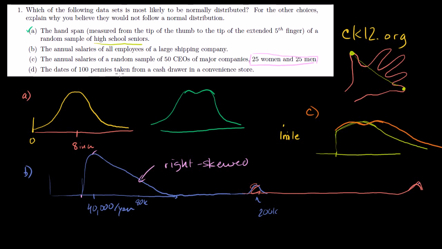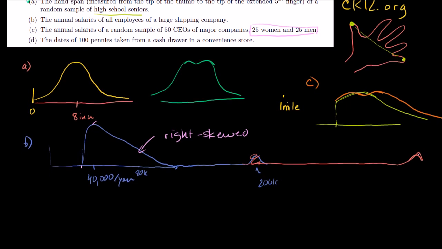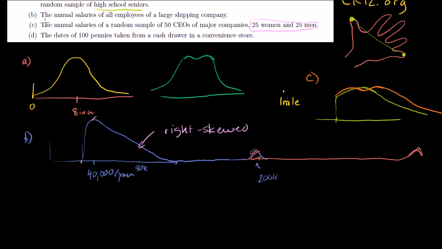The dates of 100 pennies taken from a cash drawer in a convenience store. 100 pennies. So that's actually an interesting experiment. But I would guess, and once again, this is really a question where I get to express my feelings about these things. As long as your answer is reasonable, I would say that it is right. Most pennies are newer pennies because they go out of commission, they get traded out, they get worn out as they age, they get lost, or they get pressed at the little tourist place into those little souvenir things. I'm not even sure if that's legal, if you can do that to money legally. But my guess is that if you were to plot it, you would have a ton of pennies that are within the last few years. So the dates of 100 pennies, not their age.